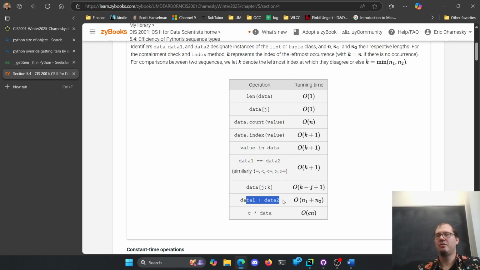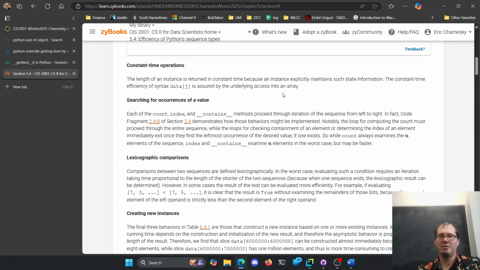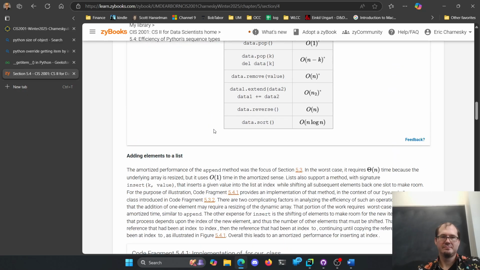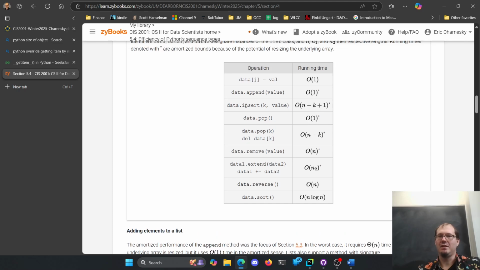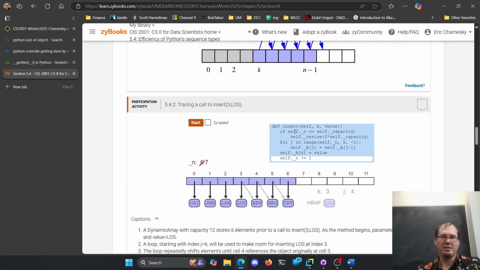To multiply, to append two together, yeah, that's okay. We did length, we did data. The count of something, we didn't do count of something, we could do that if we wanted to implement it, that's fine. Index of something, sure. Isn't this all fun? Yeah, inserts, pops, removes, deletes. Yeah, we did remove. Yeah, I think that's all fine.